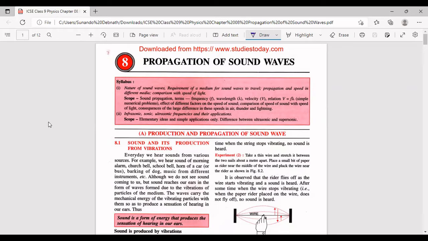All right. So you can see right at the beginning, they have written the syllabus that you need to do for this chapter. All right. So let us start the chapter.